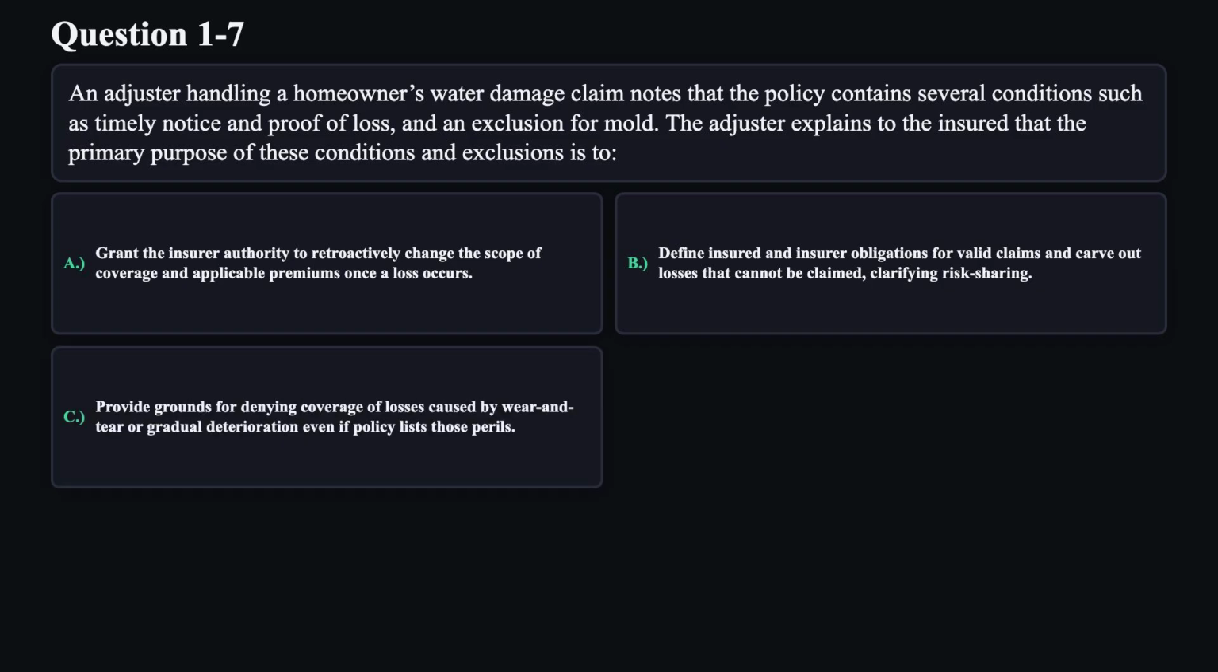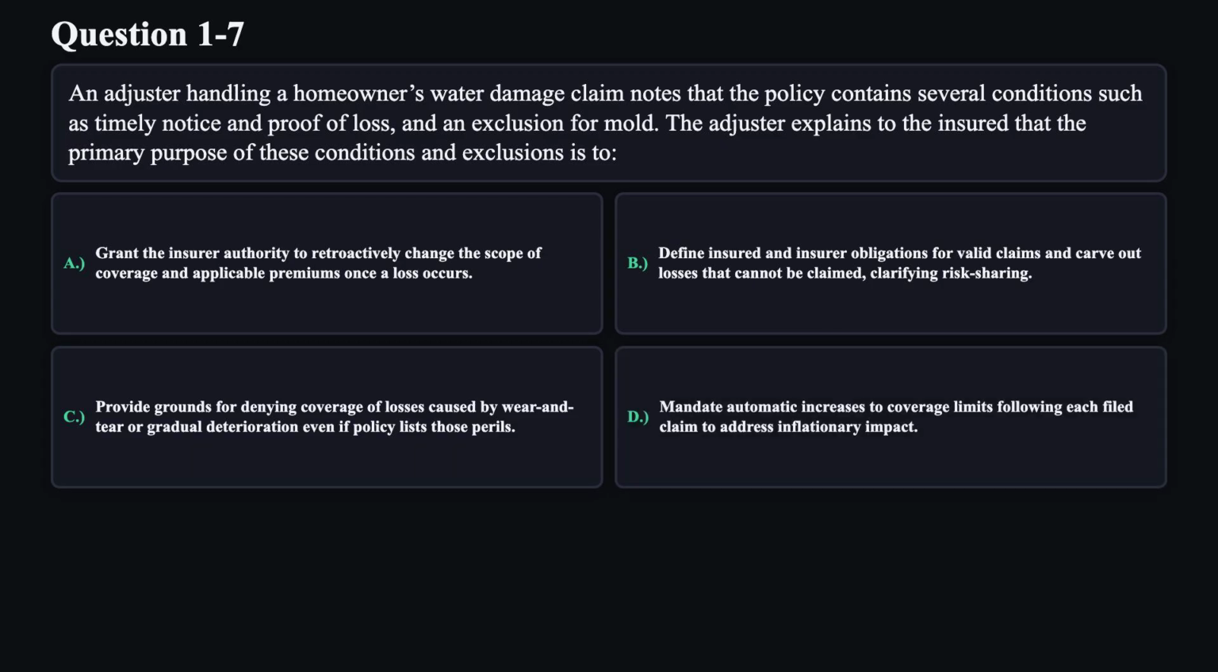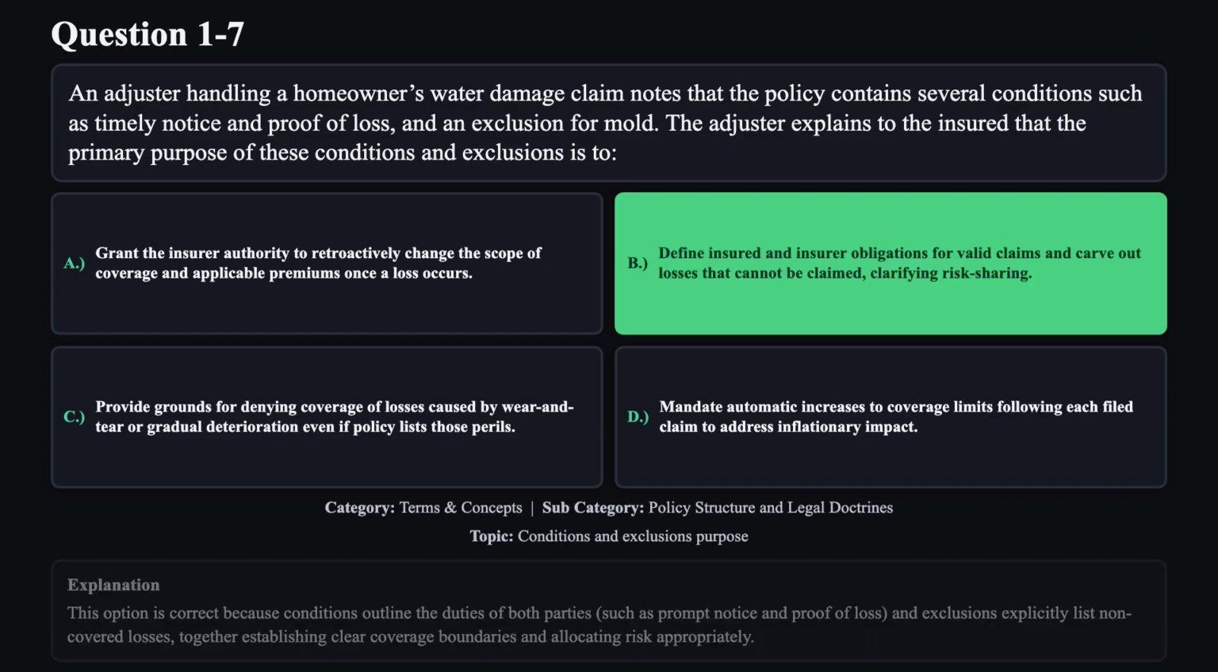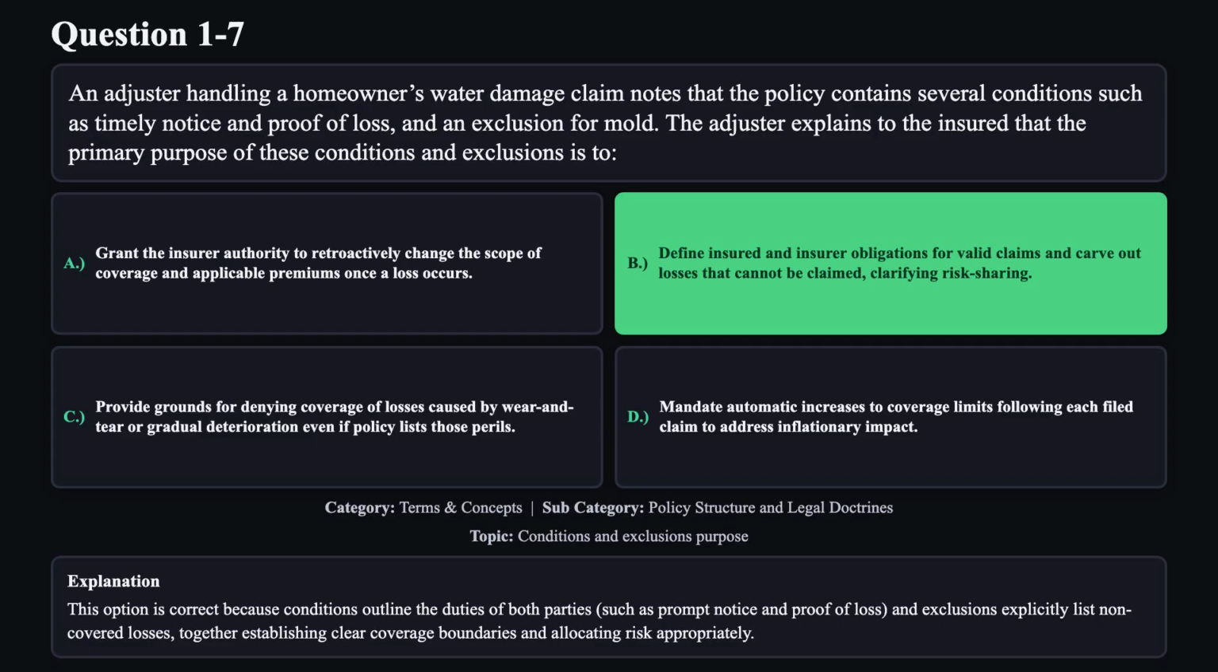C. Provide grounds for denying coverage of losses caused by wear and tear or gradual deterioration, even if the policy lists those perils. D. Mandate automatic increases to coverage limits following each filed claim to address inflationary impact. The correct answer is B. This option is correct because conditions outline the duties of both parties, such as prompt notice and proof of loss, and exclusions explicitly list non-covered losses, together establishing clear coverage boundaries and allocating risk appropriately.